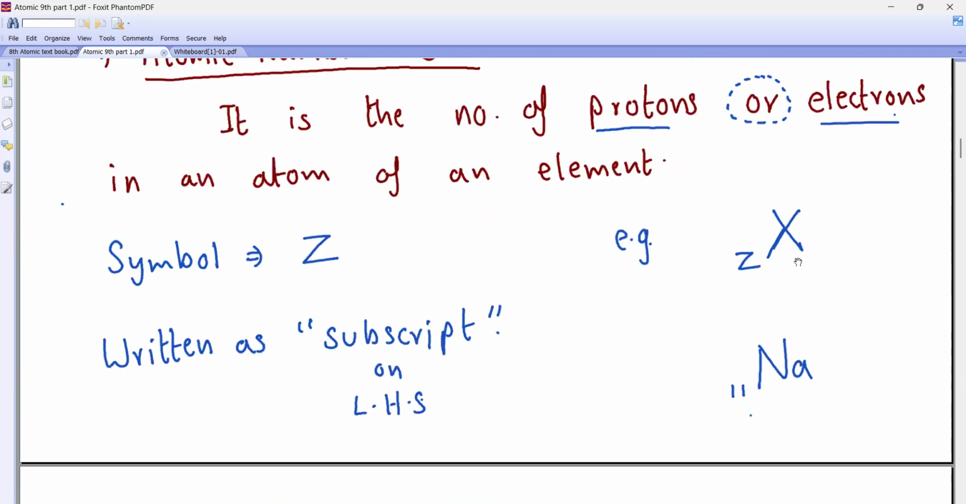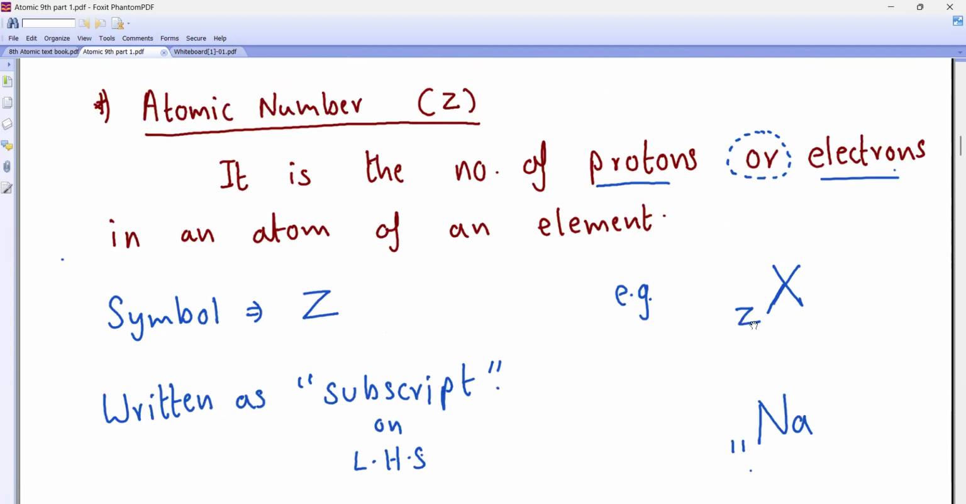X is an example, any element X, okay? The symbol is written, and below it the atomic number is written. Z is the symbol for atomic number. So the atomic number is written below.